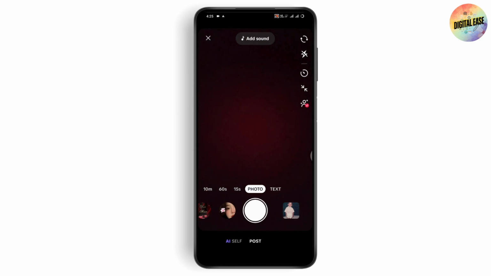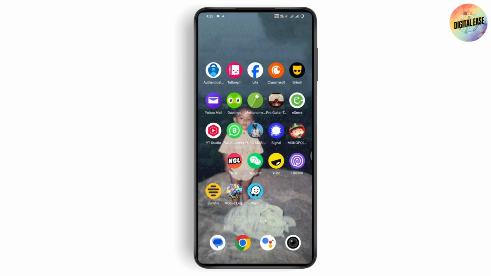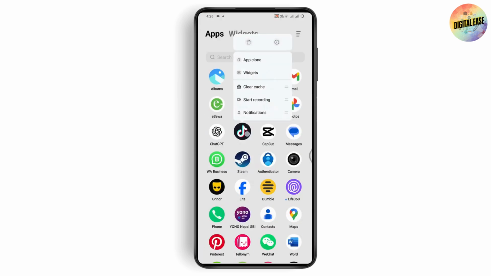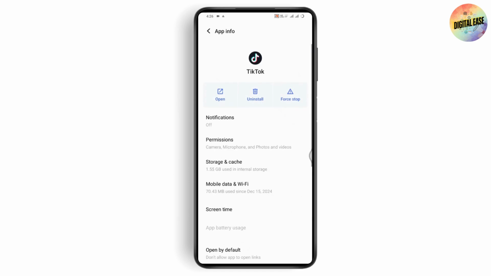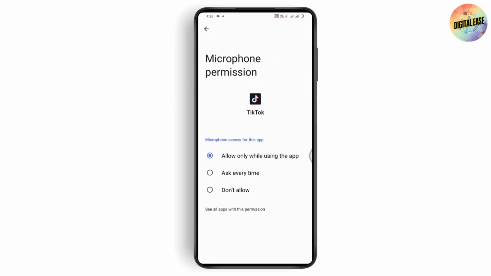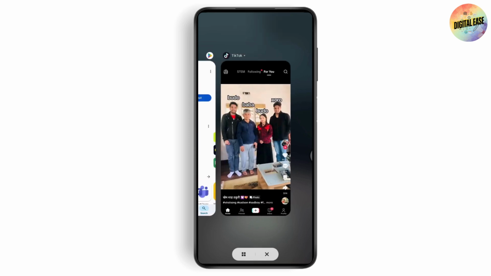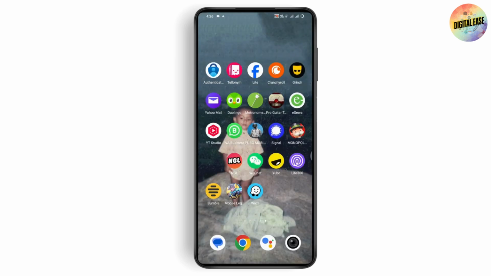But if you don't find the microphone option right there, then you can also just go back, and here you need to just tap and hold on to your TikTok application. Go with the app info. Under app info, make sure that you've accessed the microphone option. So you need to go with permissions. Under permissions, here you will have microphone. Tap on microphone. Make sure that you've not selected don't allow, and you need to select allow while using the application or allow. Once you've set this, you can just restart your device, and after restarting, you can go back to your TikTok and your problem will be fixed.